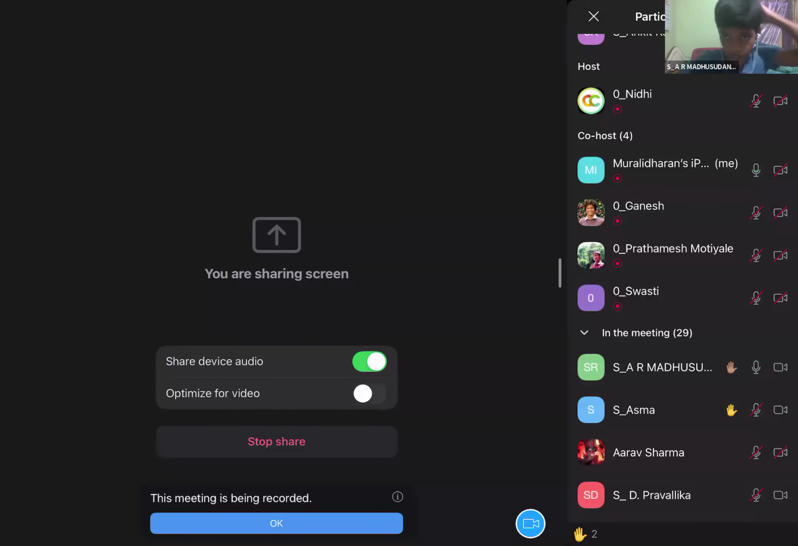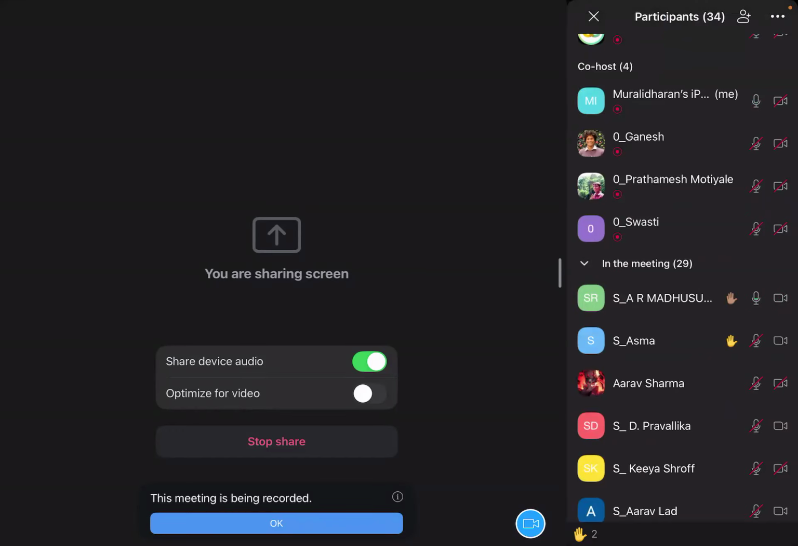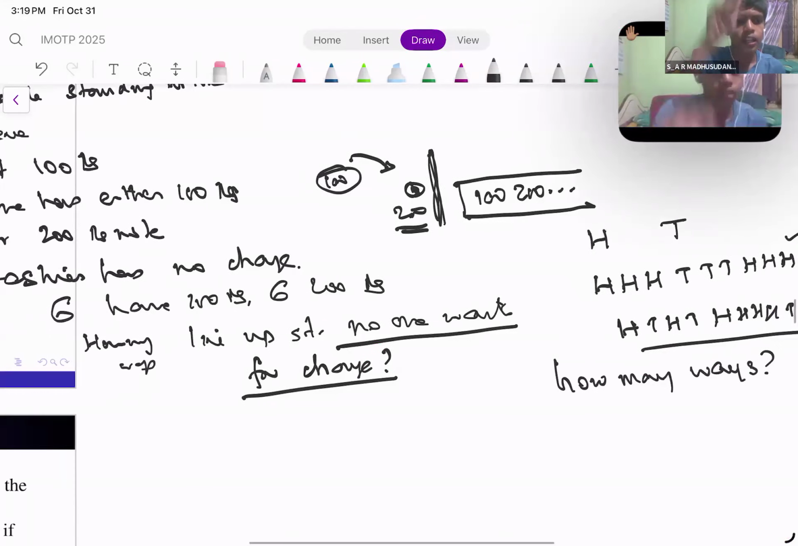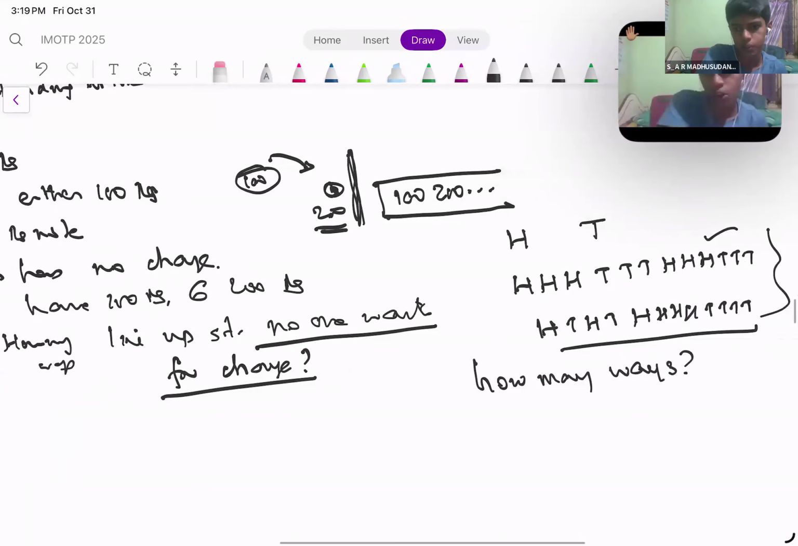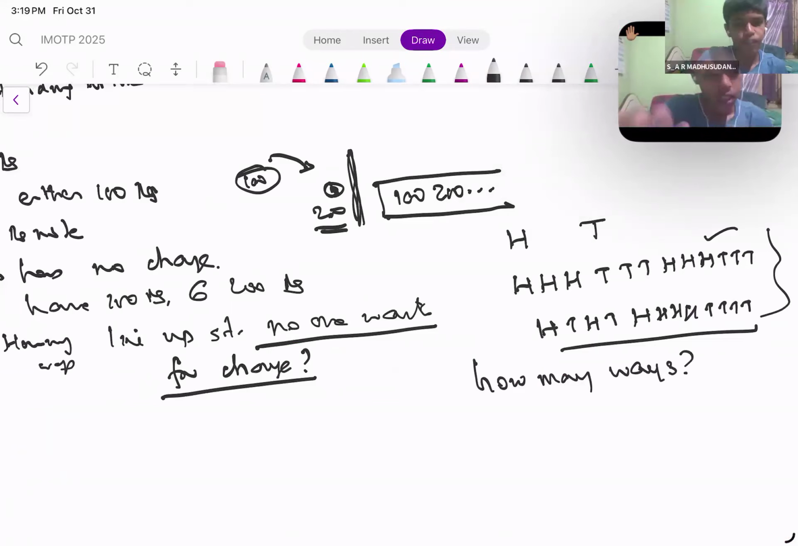Yes, sir. I just have one condition for this problem, sir. The condition is that before you put a 200 rupee note, there definitely has to be a 100 rupee note before it. For example, if you put a 200 rupee note, then before that there definitely has to be a minimum of 100 rupee notes. That is correct. That's correct.